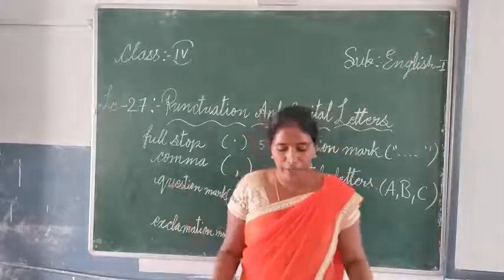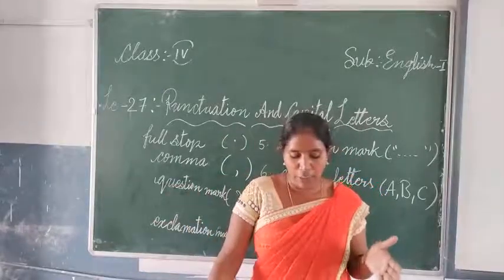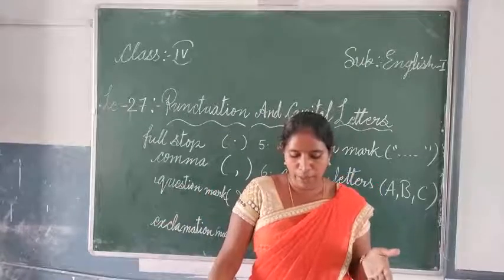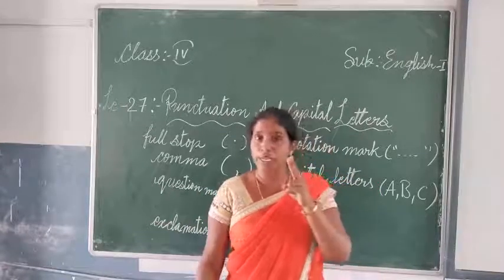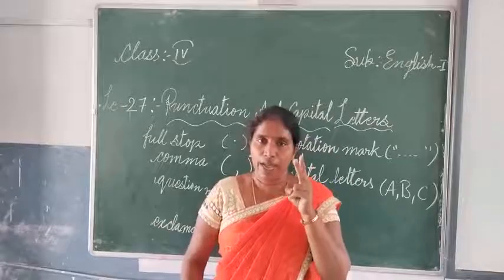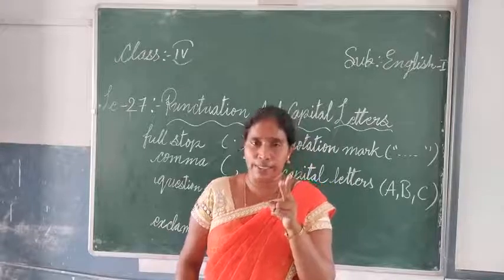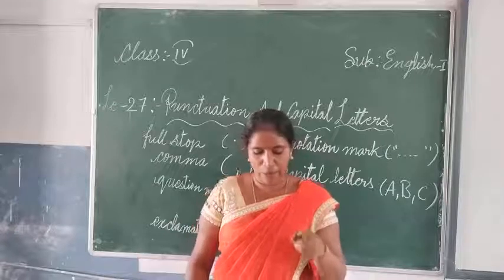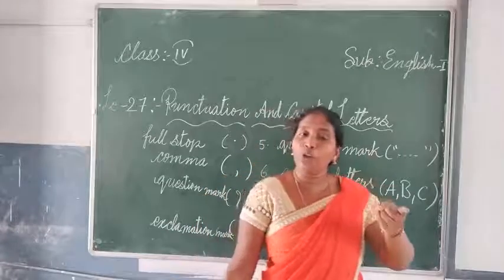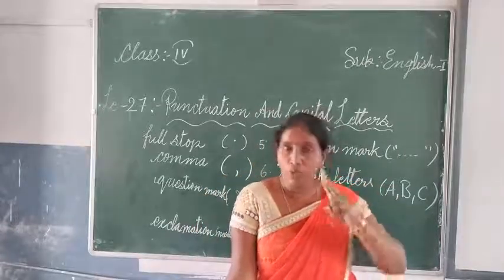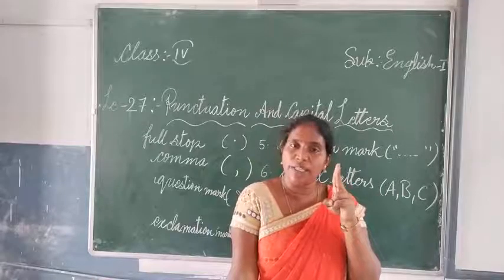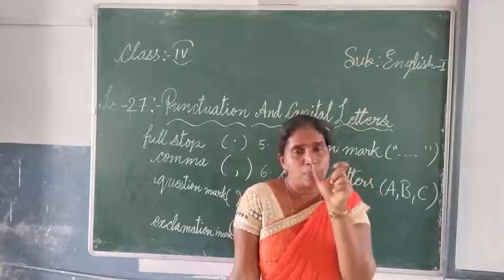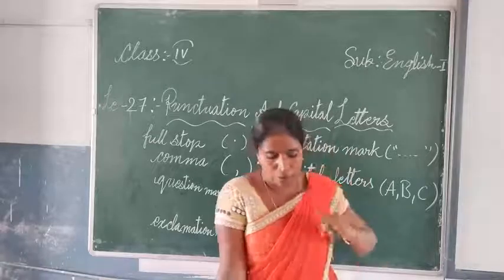For example, the one given is: The boys are going out, they will be back soon. So there are two sentences actually. The boys are going out, they will be back soon. This has a full stop. Two places we have seen the full stop. So in this, both the two sentences we have used.